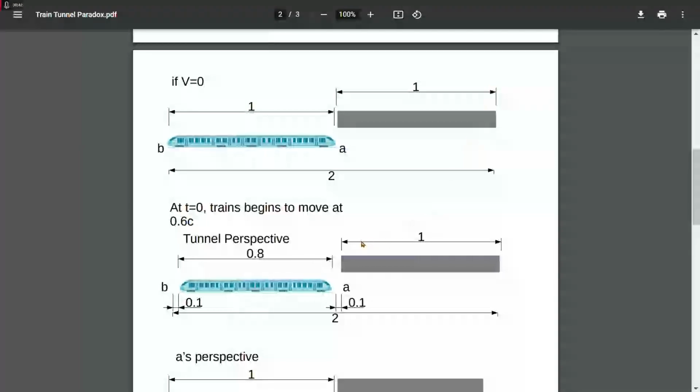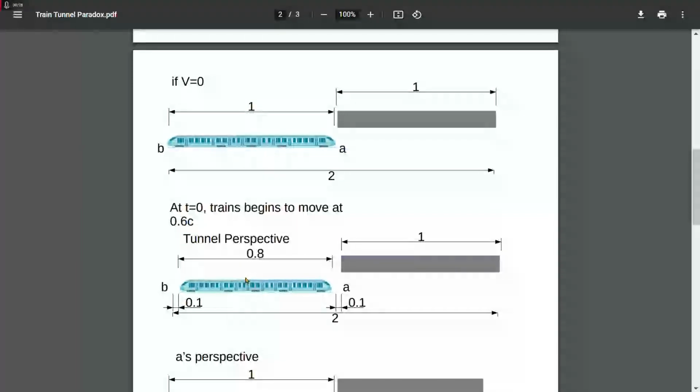So let's take a look from the perspective of the tunnel. Let's assume that just before t equals 0, the train is stationary. At the moment t equals 0 is hit, the train starts to move, and the train moves at 0.6 c. Acceleration is instant. Okay, the first thing is the tunnel is going to see the train contract in length.